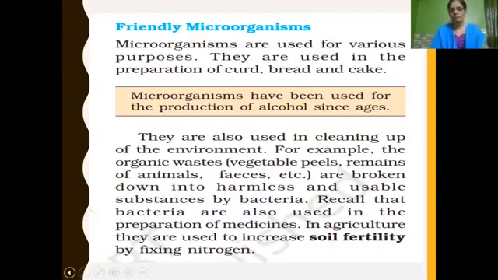Bacteria is one type of microorganism. Just imagine if bacteria did not decompose this organic waste, then what would happen? There would be a heap of waste around us, isn't it? So microorganisms are very useful for cleaning up our environment.